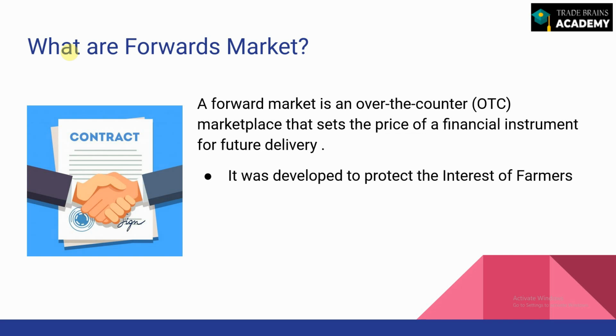So why was the forward market actually introduced? It was introduced to protect the interest of farmers. How does that work? Earlier, when agricultural produce was being produced, farmers were not aware of what the price would be when the crops ripened. So to protect the interest of farmers, when the seeds were sown, they were given an agreement to sell the product at a future price, on a future date, and in a specified quantity. So they could lock in the price right now and not worry about uncertainties in the future. And that is how it benefited the farmers.